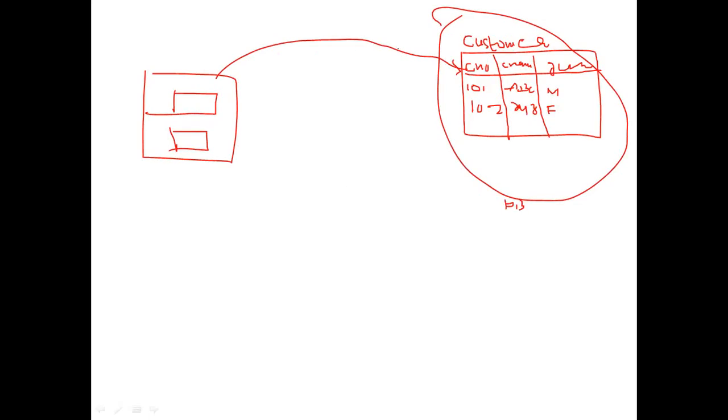Now, your data is checked against the database, but there is actually no direct communication from here to here. Assume that it's HTML, Hypertext Markup Language, a front-end language, and this is your MySQL database. From here to here, there is no direct communication. Until now, no front-end tool communicates directly with the database.